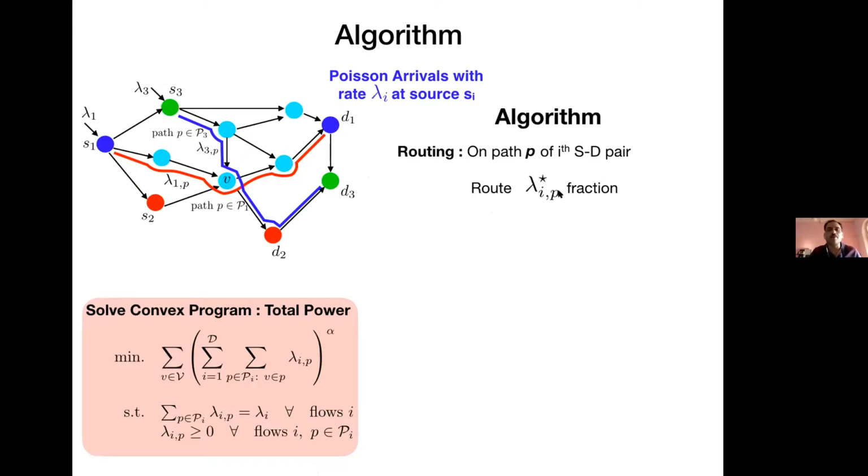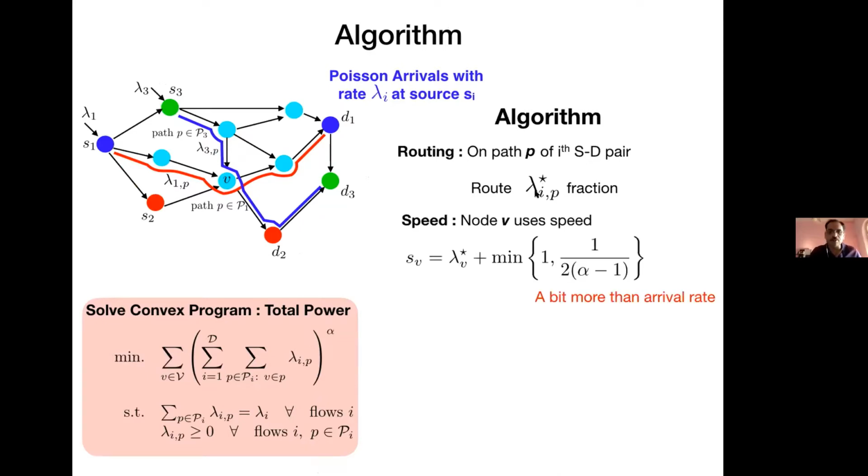So what I'm going to do is route that much amount of traffic on path P for the source I. And similarly for node V, I'm going to look at the aggregate traffic crossing through the particular node. That is going to be lambda star of V, and add a little bit of fudge factor so that I can maintain stability. Remember, the speed at which I operate should be greater than the arrival rate so that the queue is stable. So I'm going to add a little bit of fudge factor. How to get this is non-trivial, but don't worry, this is a little bit more than the arrival rate.